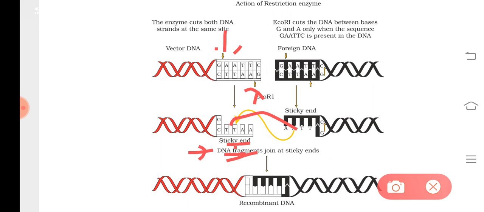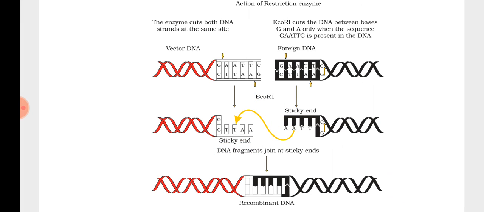Now I hope you understood, isn't it? In one strand they cut the DNA a little bit away, and the other strand will just project out like this, and here also. So this strand and this will be complementary to each other, so they will easily combine.